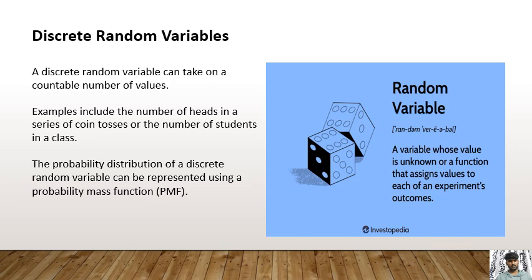Discrete random variables. A discrete random variable can take on a countable number of values. Examples include the number of heads in a series of coin tosses or the number of students in a class. The probability distribution of a discrete random variable can be represented using a probability mass function. Random variable: a variable whose value is unknown, or a function that assigns values to each of the experiment's